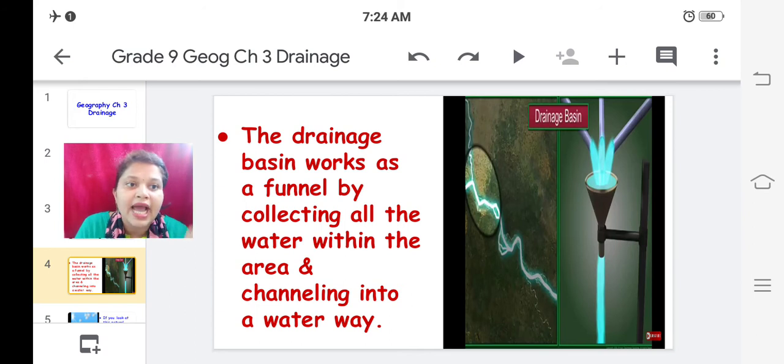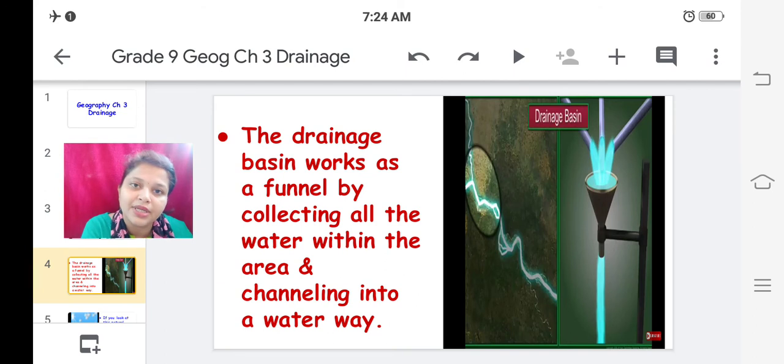It is collecting, and further it is joining them into one waterway. The same way a drainage basin works. In the first image you can see a satellite image where the water is getting collected into one way from different paths, and that huge water body then channelizes further.